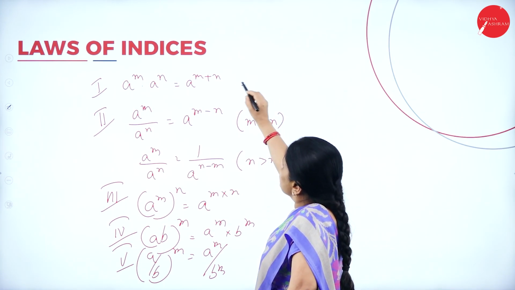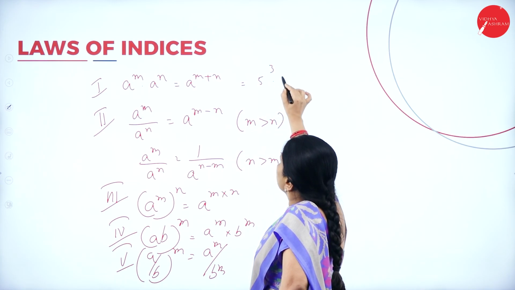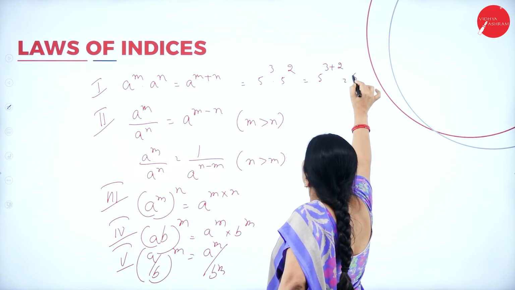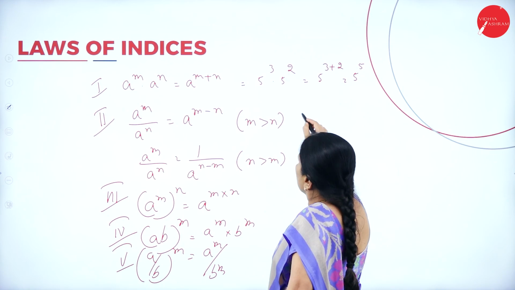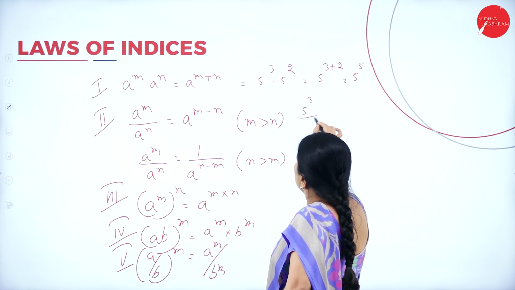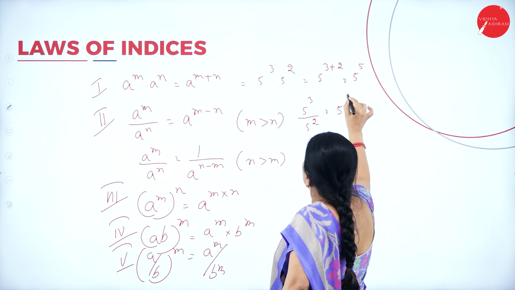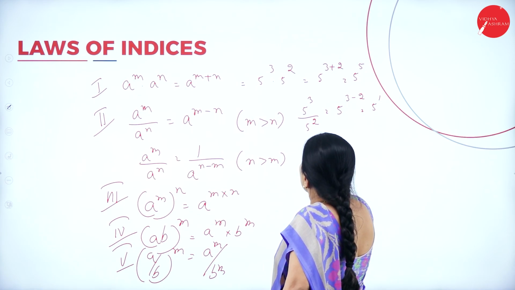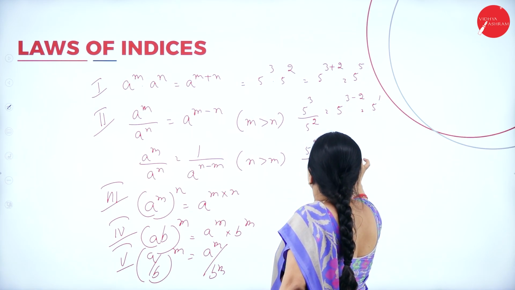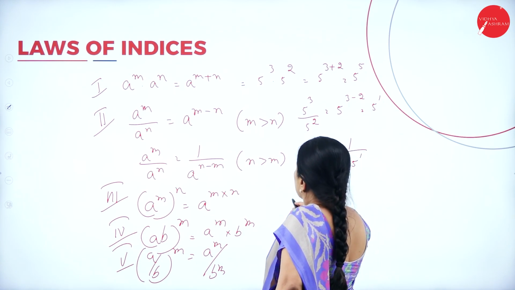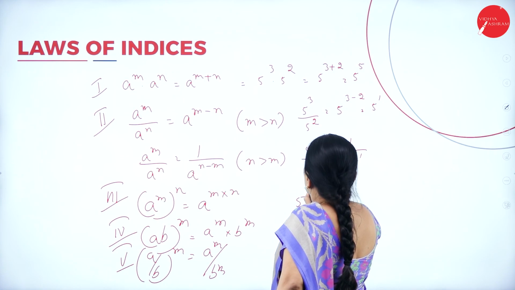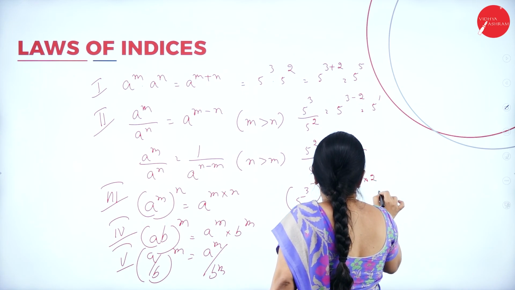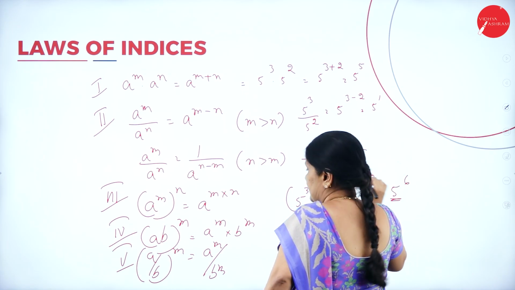So, if I can give you an example here. 5 to the power of 3 into 5 to the power of 2, it will be 5 to the power of 3 plus 2, 5 to the power 5. Again, if I can give the same example here, it will be 5 to the power of 3 minus 2, 5 to the power 1. Suppose I write 2 and 3 here, it will be 1 by 5 to the power 1. Now, if I write here 5 to the power of 3 whole to the power of 2, it will be 5 to the power of 3 into 2, 5 to the power of 6.